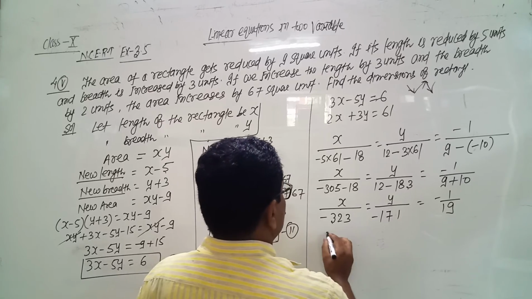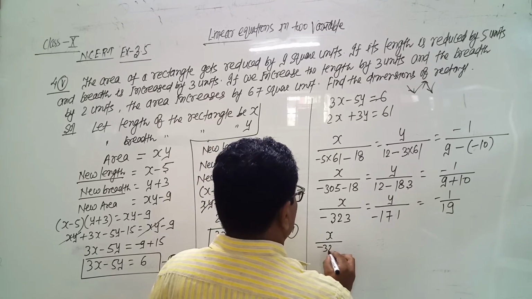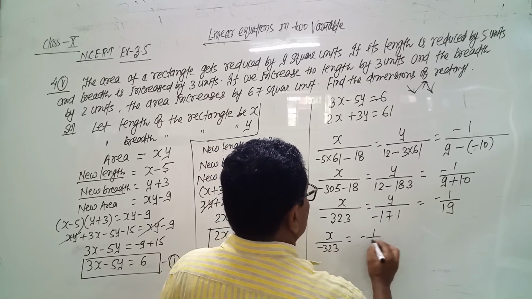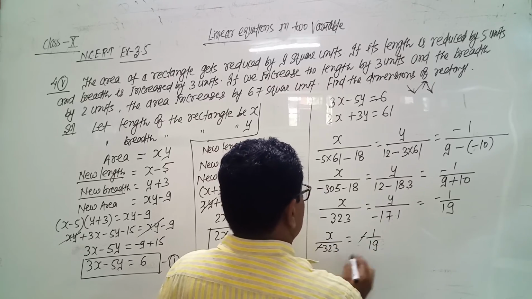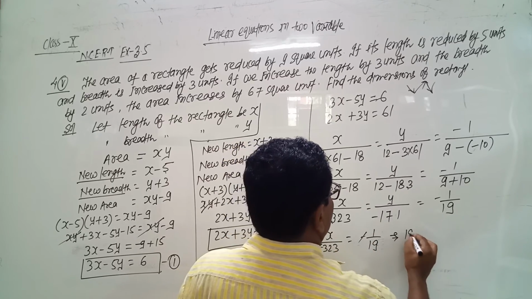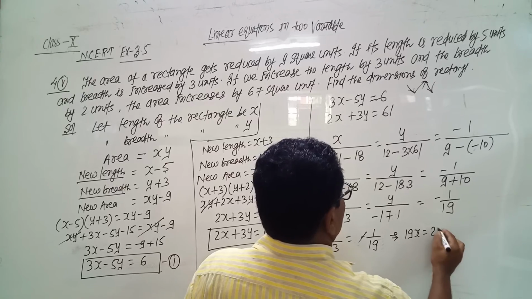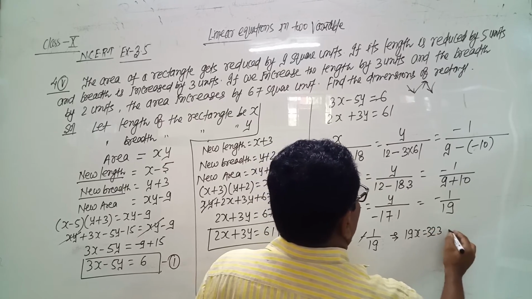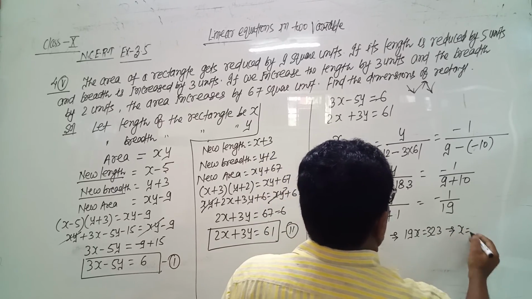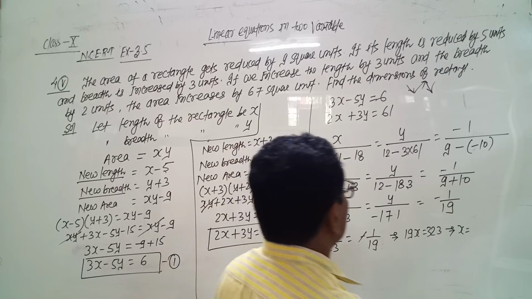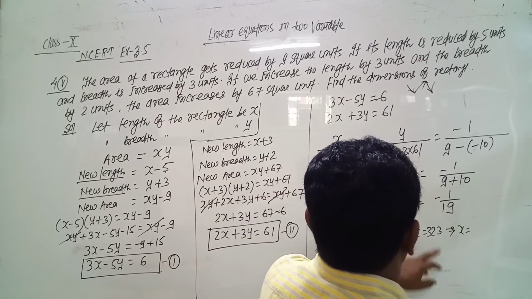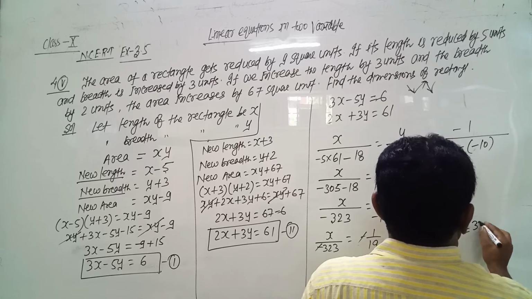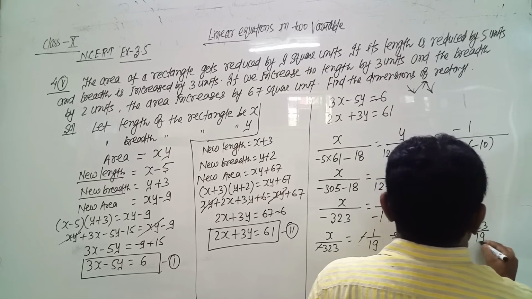From first and last, x by minus 323 equals minus 1 by 19, minus cancelled, and 19x equals 323, and x equals 323 by 19.